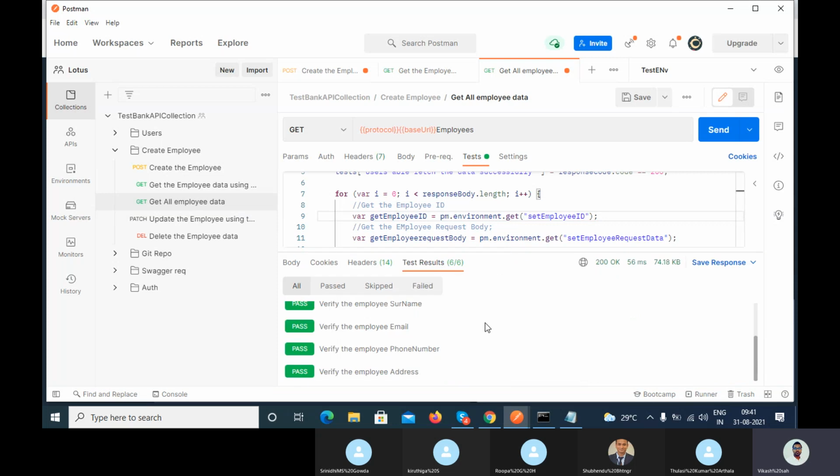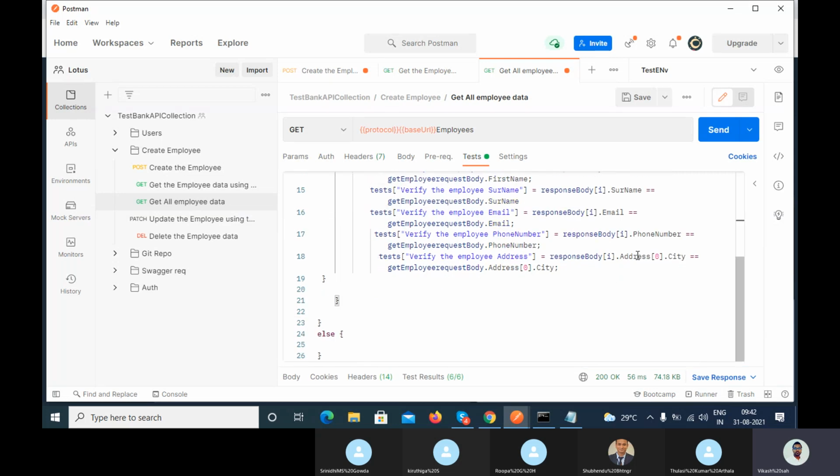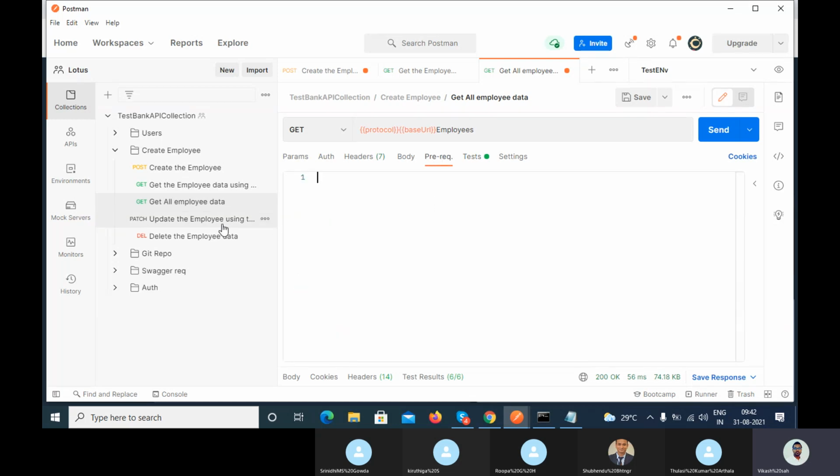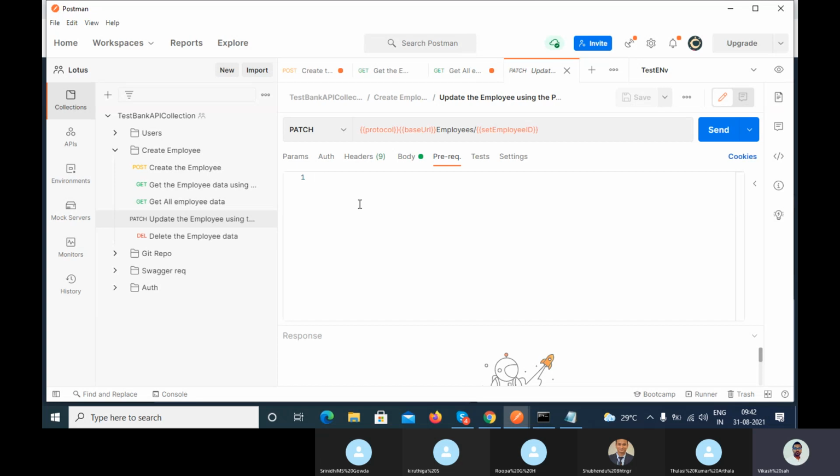You can see, right? So in tomorrow's class we'll try to make this dynamic also. Right now we are hard coding this. If anyone comes and changes the value, then it will not work, right? So we'll make this dynamic, and after that we will discuss the prerequisite section, and we'll complete the JavaScript code for the update and the delete also. And after that we will discuss the designing part, how you can design your collection, okay?